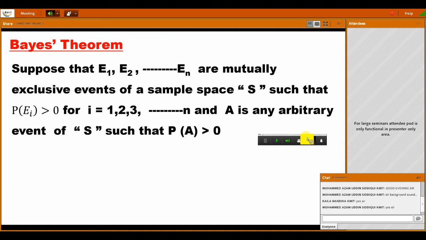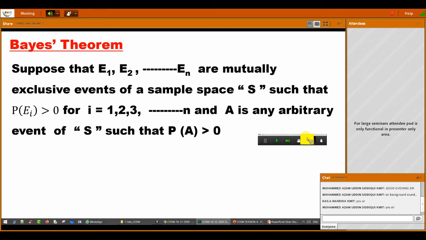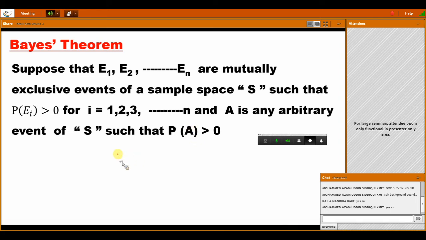Suppose E1, E2, and so on up to En are mutually exclusive events of a sample space S such that P of Ei is greater than 0 for i equal to 1, 2, 3, and so on. What does this theorem statement say?